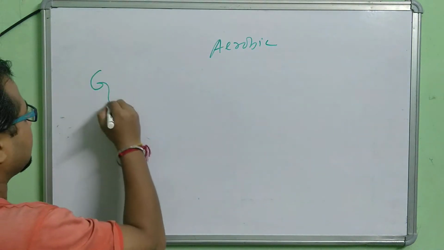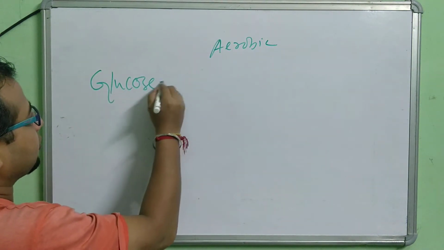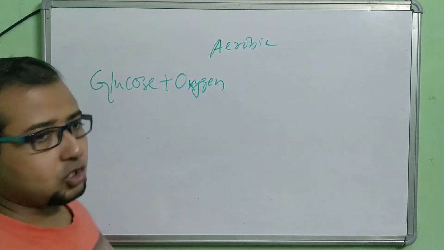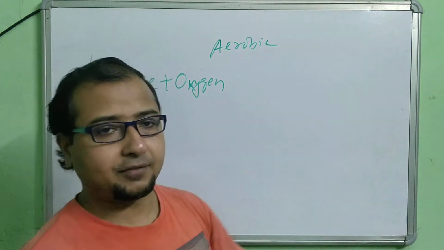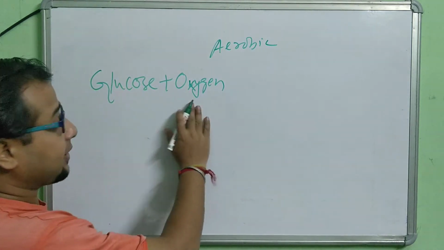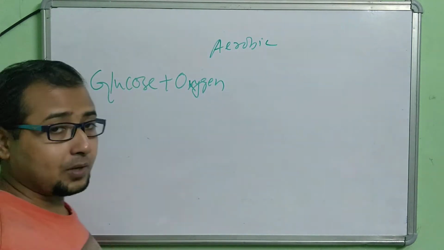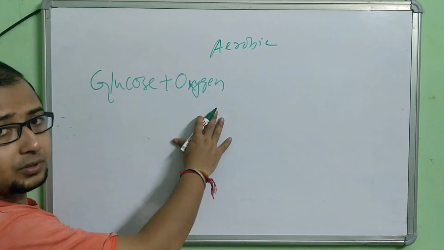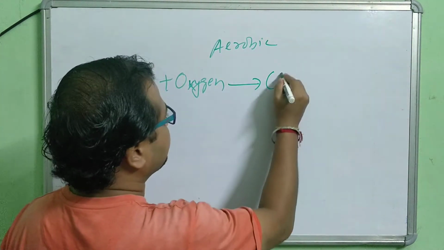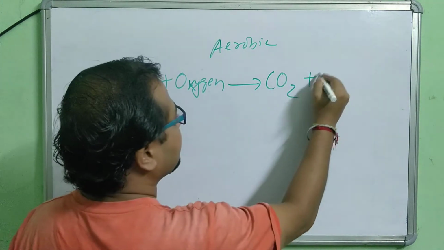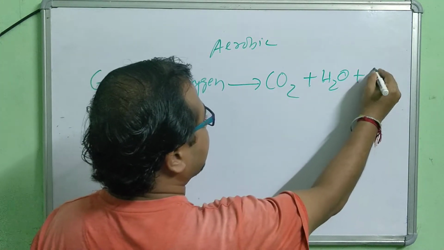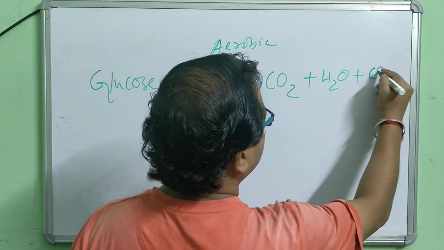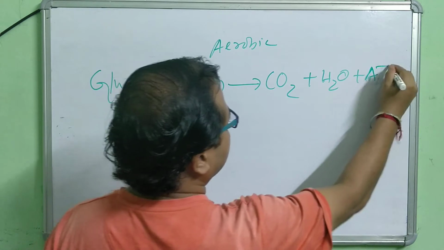The glucose needs to be broken down with the help of oxygen. In case of us, other animals, and plants, everywhere we see this step. Glucose is broken down with the help of oxygen, and ultimately it produces CO2, carbon dioxide, plus water, and ATP energy.